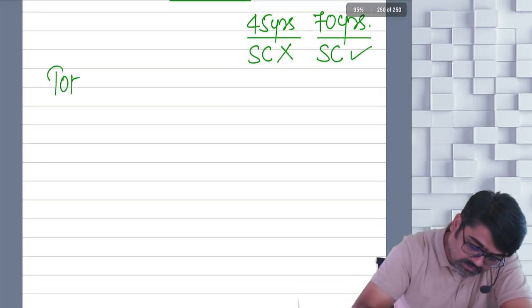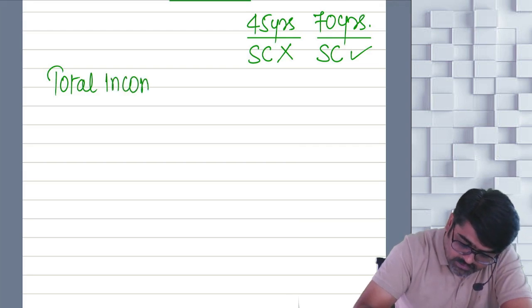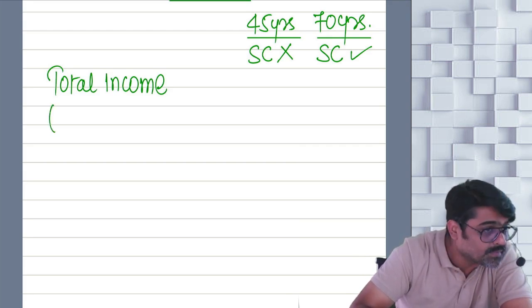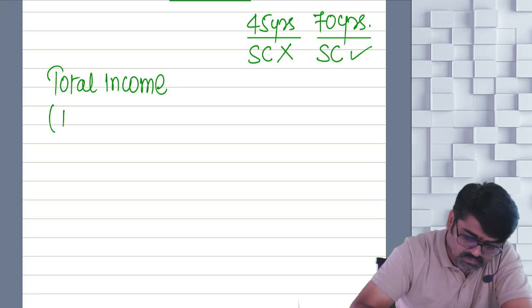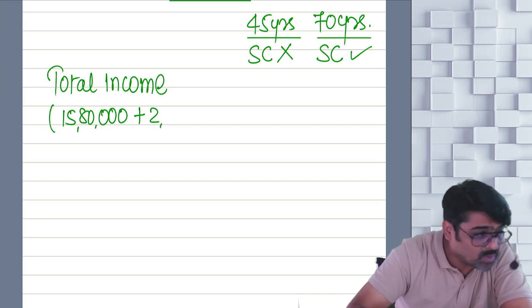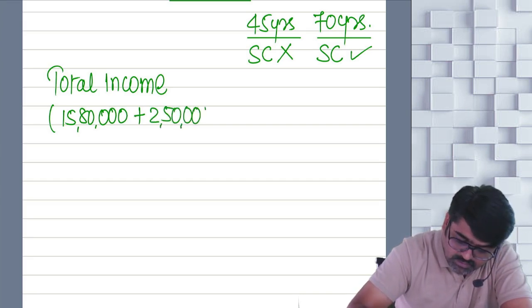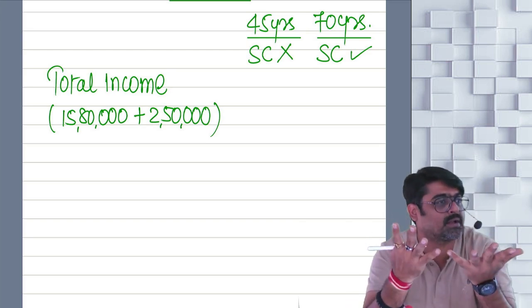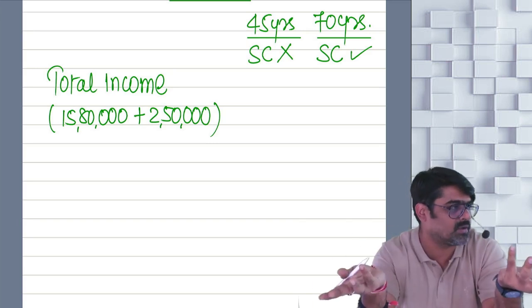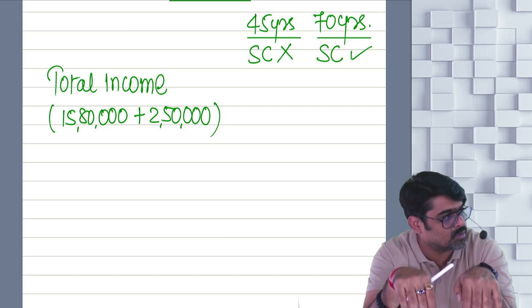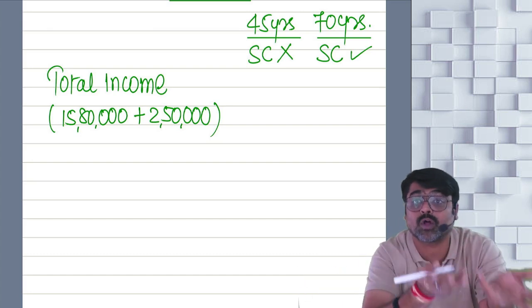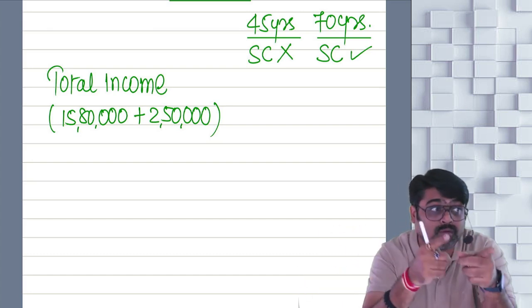Now what are we going to do? First we are going to calculate his total income. Now what will be his total income? Come on, tell me. How much is the salary? Salary is 15,80,000. And how much is the house property income? 2,50,000. So these two heads will give me gross total income; minus Chapter VI-A deduction, not there. So whatever total will be there will be my total income. Yes or no? Does my total income include any special income? No. Only the normal incomes. And on these normal incomes, I am going to apply normal rates, because I am not following 115BAC.